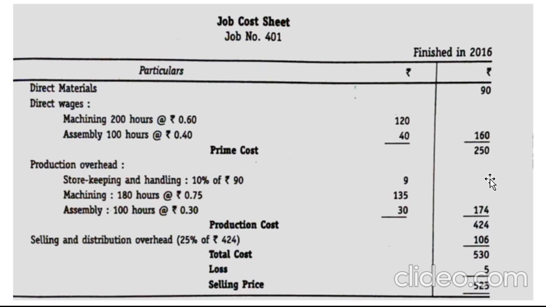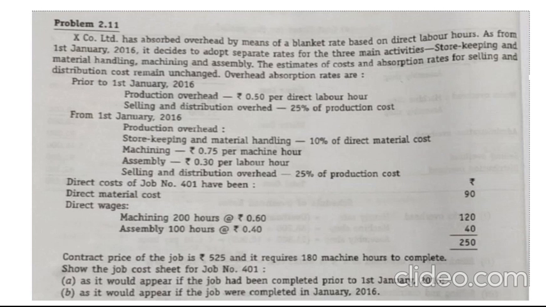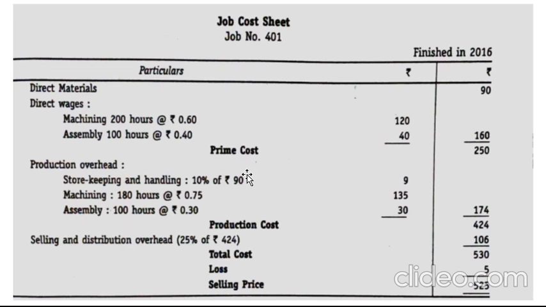But they have given a selling and distribution overhead. In the question, from 1st January 2016, they have stated selling and distribution overhead is 25% of production cost. So how much is your production cost here? The total is 424. So 424 into 25% will give you 106. So your production cost plus selling and distribution, which is 106, when you add it, you will get 530.